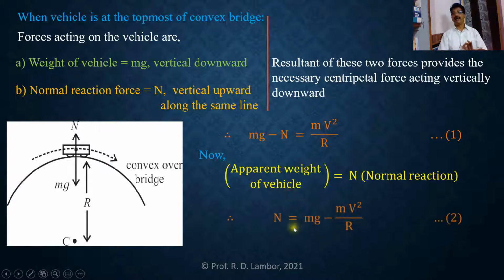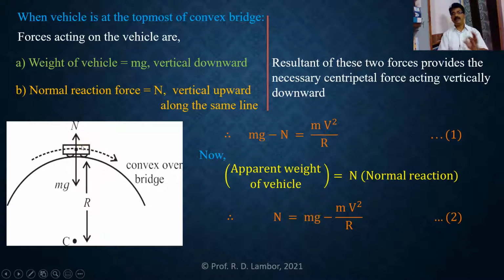See here, N equals mg minus mv square upon r. In this equation, this mv square upon r is the required centripetal force for the circular motion of this vehicle. This mg is the weight of the stationary vehicle.